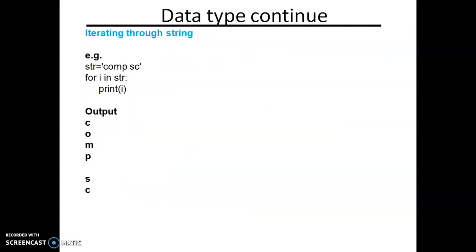Iterating through a string: str is computer science, for i in str, print i. The first value of i will be index 0, and it will go through to the length. COMPSC. Such type of output you will get.